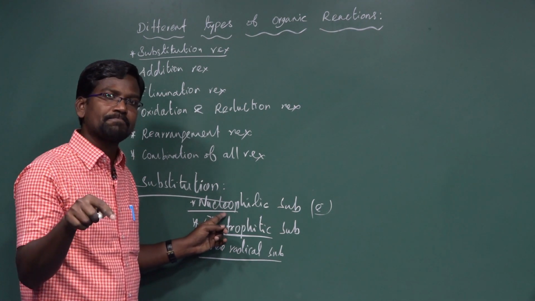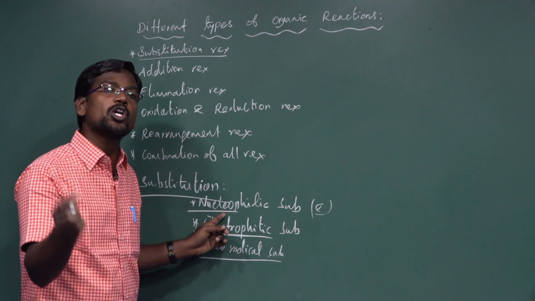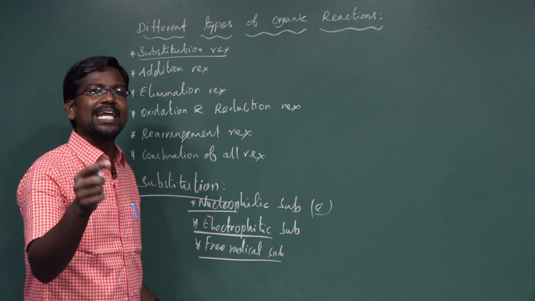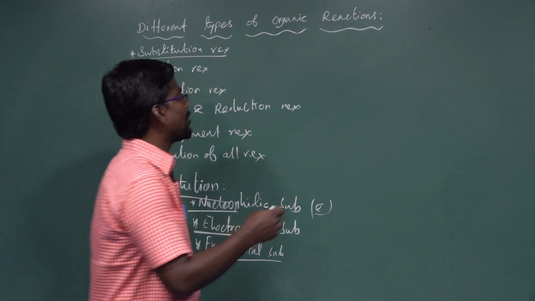An electron-rich site, a molecule with an extra lone pair of electrons, is known as a nucleophile. The nucleophile substituting in the place of any other particles is known as nucleophilic substitution. First one, nucleophilic substitution.